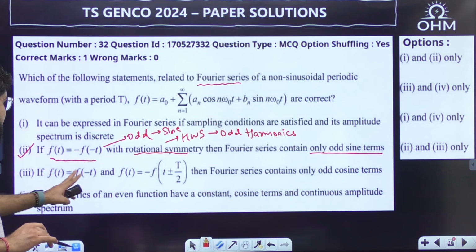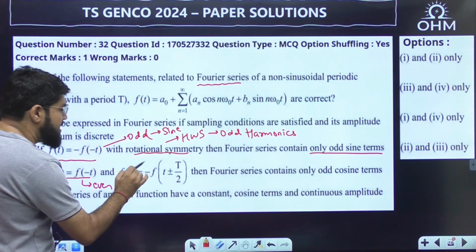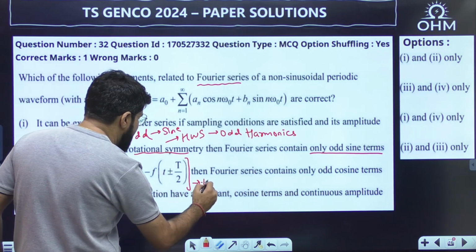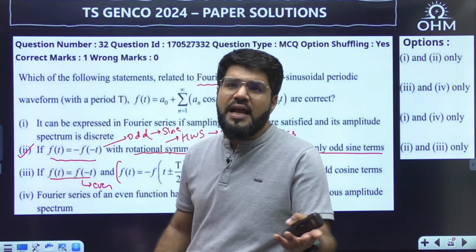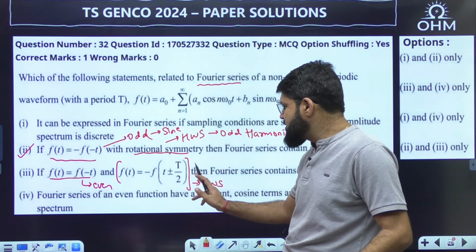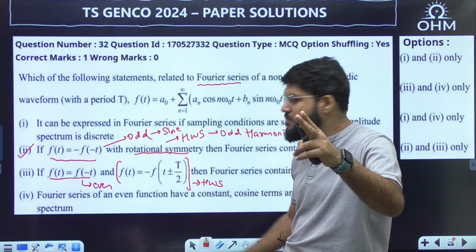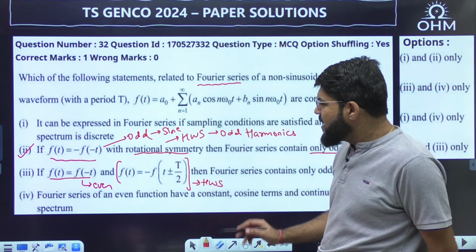If f(t) is f(-t), that is even, and f(t) is minus of f(t plus or minus T/2). This is what half wave symmetry actually is mathematically. When you shift a signal by half the time period, right or left, f(t plus T/2) or f(t minus T/2), and if it comes out to be minus of f(t), then it is half wave symmetry. So it is again half wave symmetry.